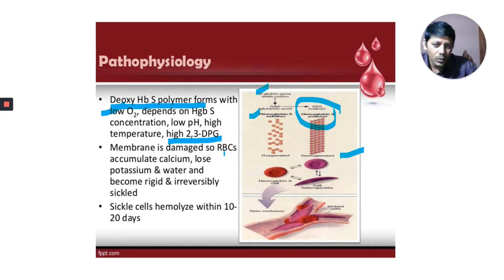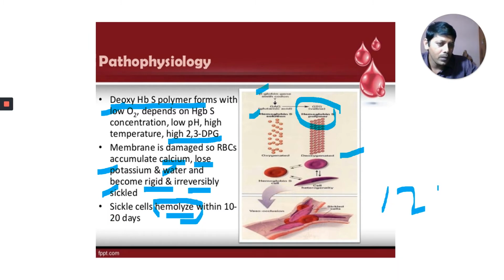The membrane is damaged, so RBCs accumulate calcium, lose water and potassium, and become rigid and irreversibly sickle shaped. Sickle cells hemolyze within 10 to 20 days, whereas the normal lifespan of an RBC is 120 days. That means there is a change in the lifespan also.